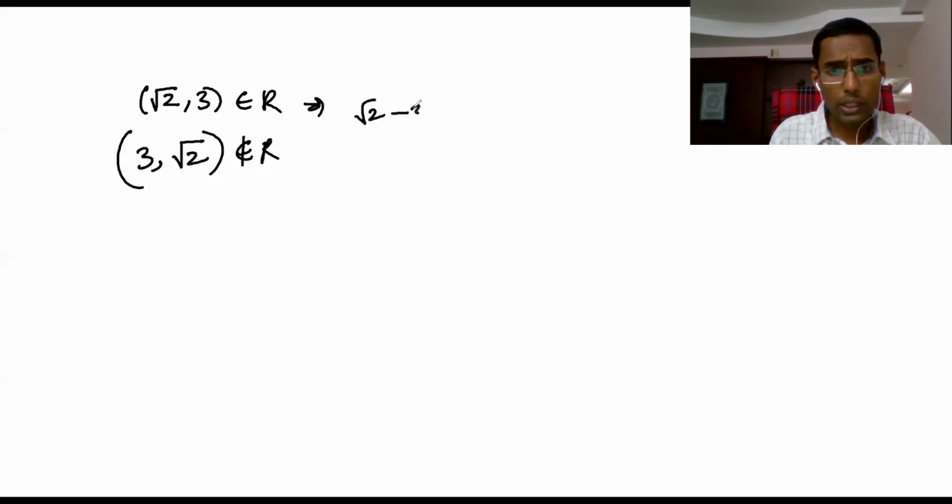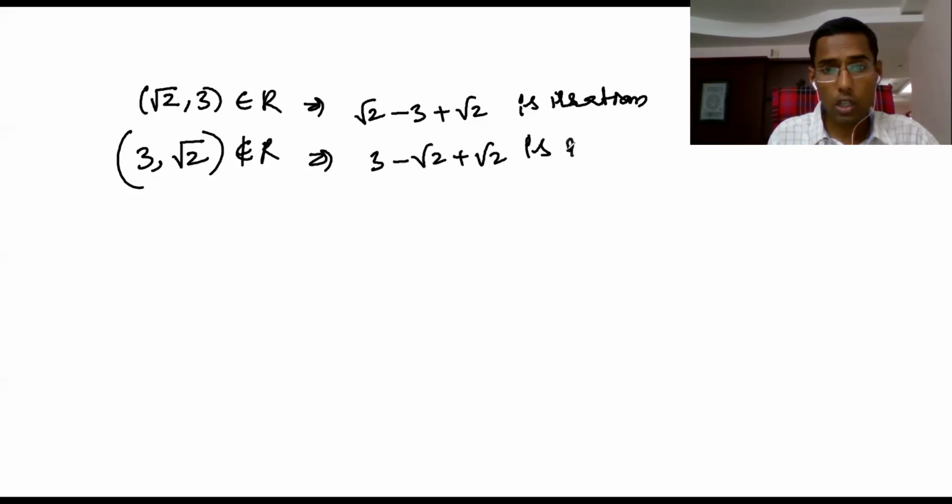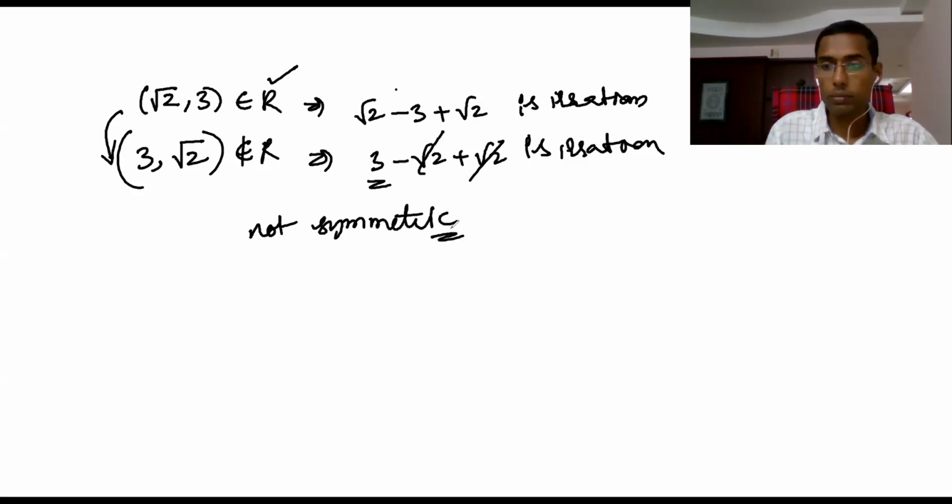Root 2 minus 3 plus root 2 is irrational, therefore it belongs to R. But this does not belong to R. Why? If this belongs to R, what should be the condition? 3 minus root 2 plus root 2 is irrational. This is a wrong statement. Therefore, this belongs to R, but its reverse does not belong to R. Therefore, it's not symmetric.